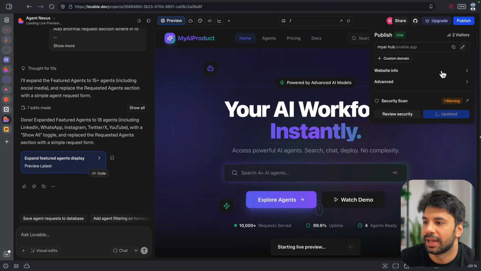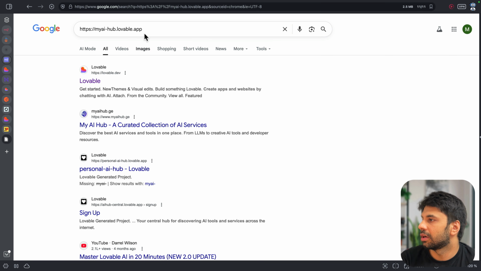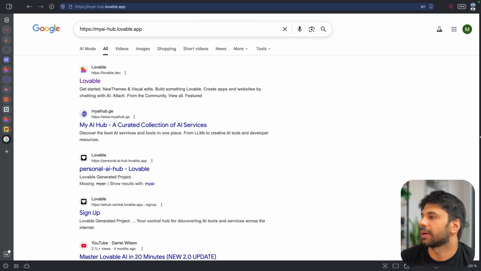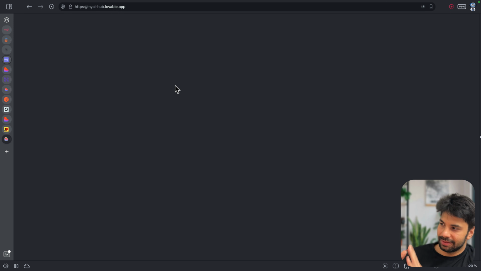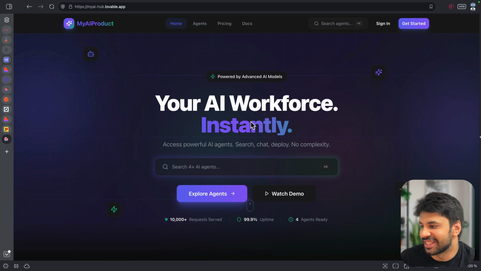So no worries, it is doing it. Yeah, great. So now I can go here, everyone. My bad, 1 minute. So my AI hub, lovable.app. And in front of you will be a product which you can generally sell, your AI workflows instantly.